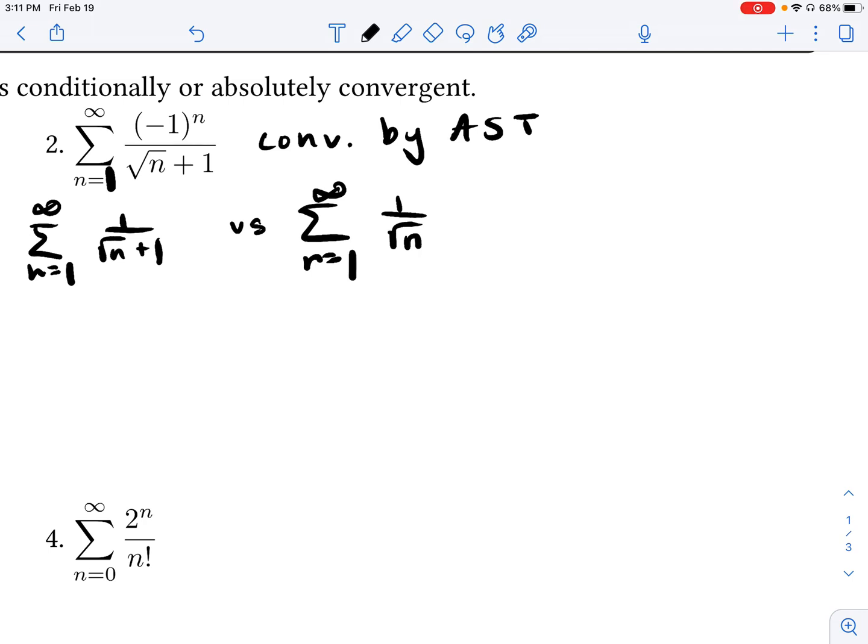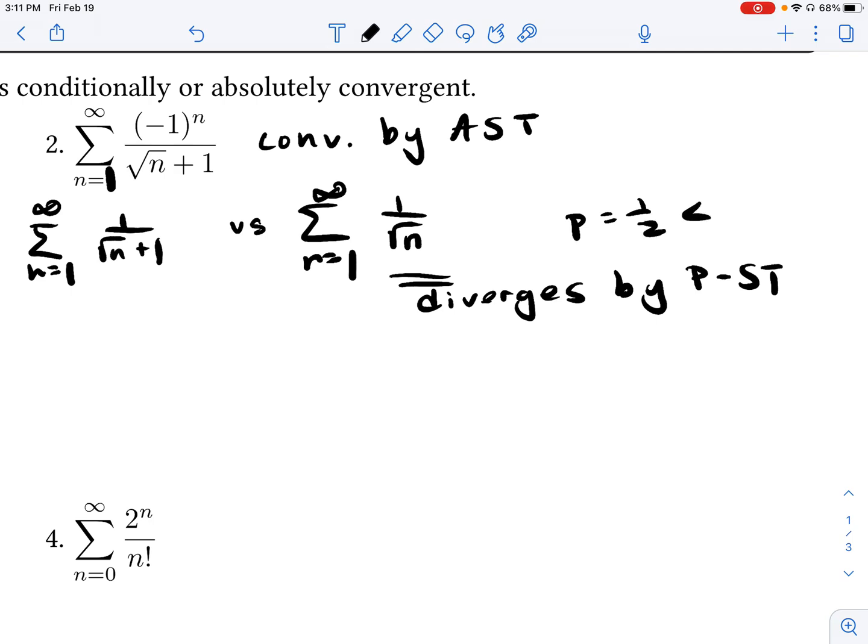We know that this series here diverges by the p-series test because my p-value is equal to 1/2, which is less than 1. So my helper series does diverge. Now, what does that mean about my absolute value of my series?